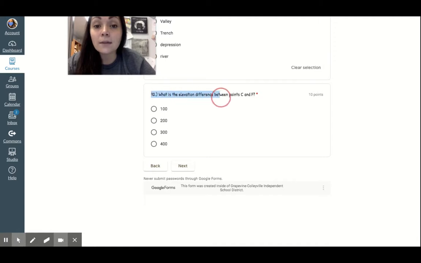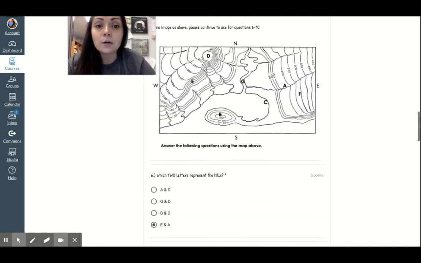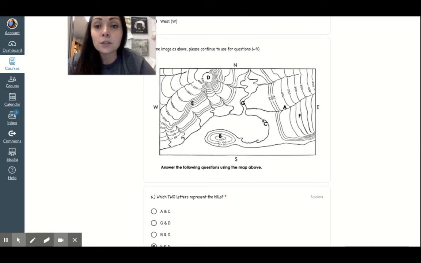Number 10, what's the elevation difference between point C and point F? So you need to go up here, and you first need to determine what the elevation is at C. So kind of follow this line, see if there's something that gives you some kind of a hint.